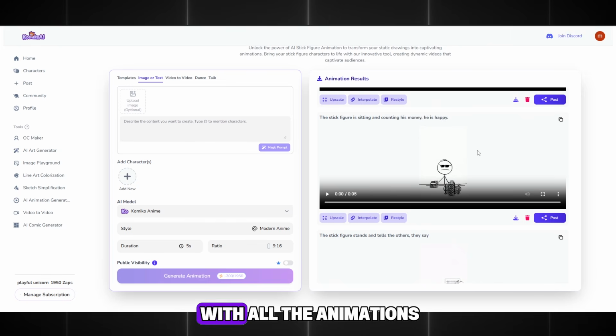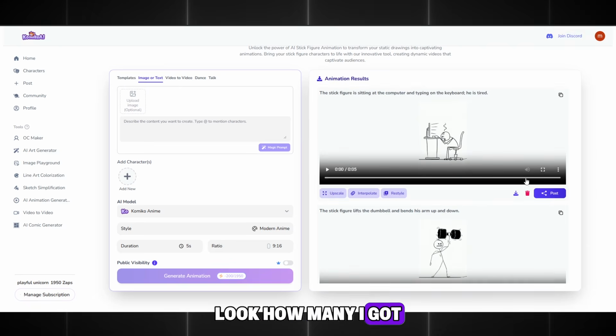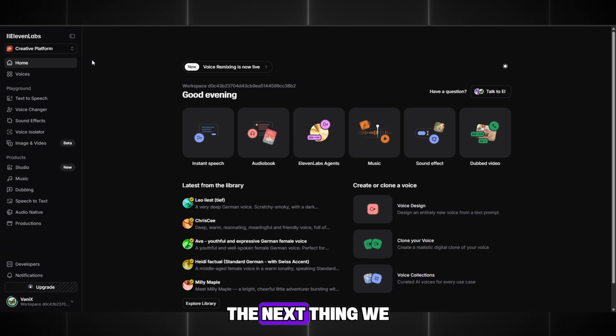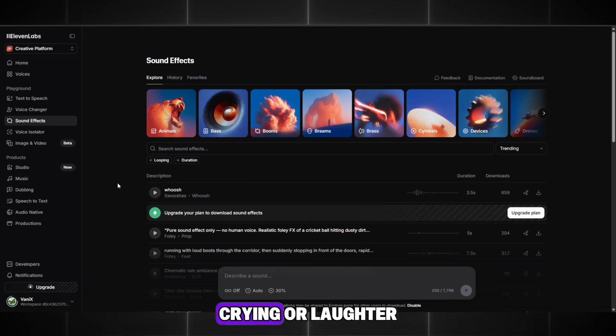I am already done with all the animations. Look how many I got. Don't forget to download them to your computer and preferably place them in a separate folder. The next thing we need is sound effects. You should download the sounds that match your animation. For example, footsteps, crying, or laughter.